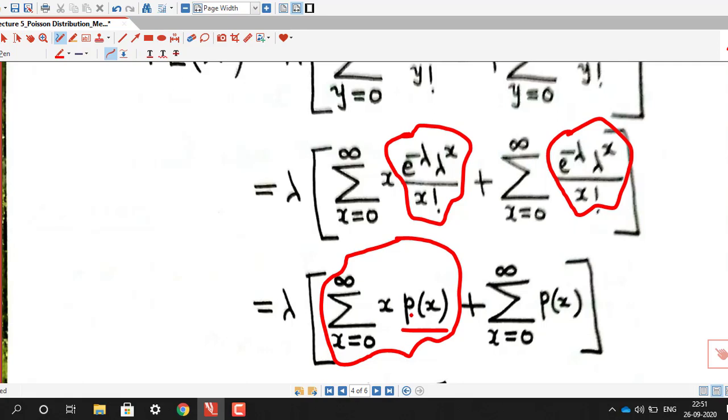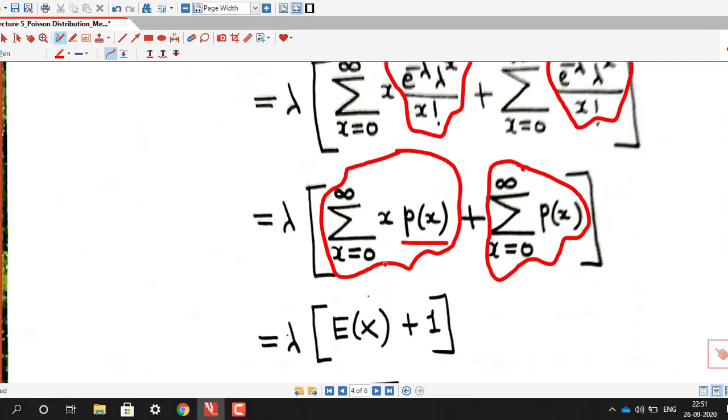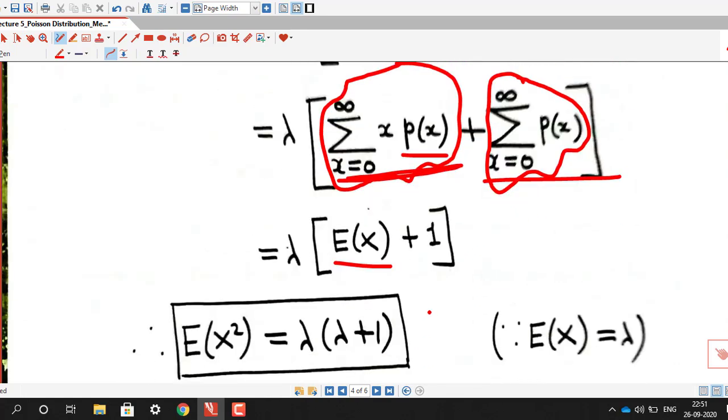So sigma x into p(x) is again the mean of the random variable, but mean is lambda, so we put this equal to lambda. And this is the summation of all the values of the probability mass function, and we know that the summation of all possible values of the probability mass function is always 1. So this is the formula for expected value of x, and this is plus 1, and expected value of x is lambda, so we obtain lambda into lambda plus 1.